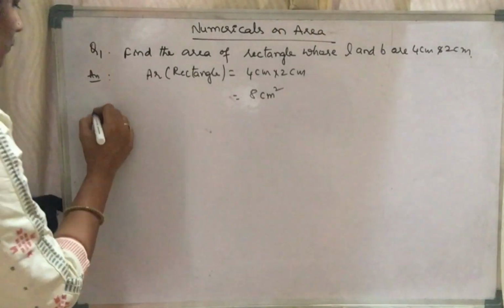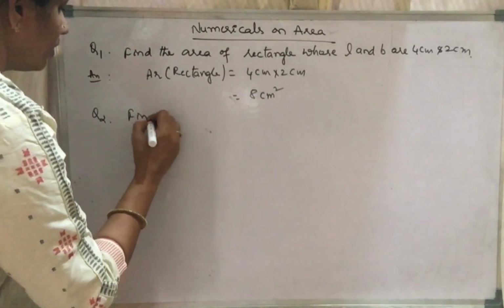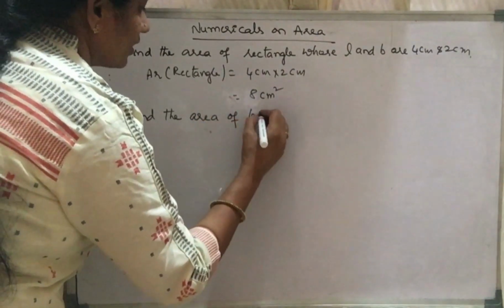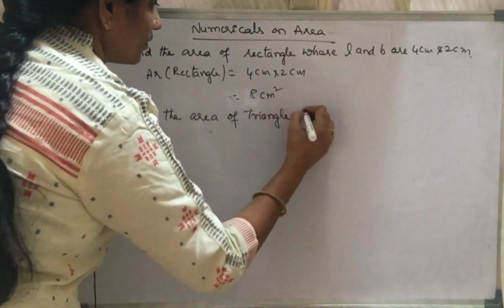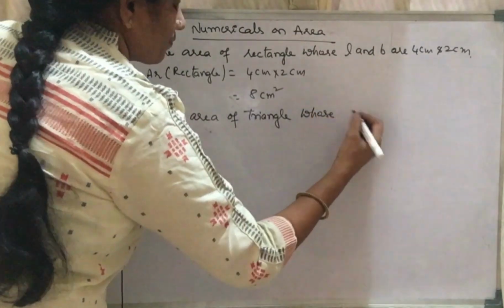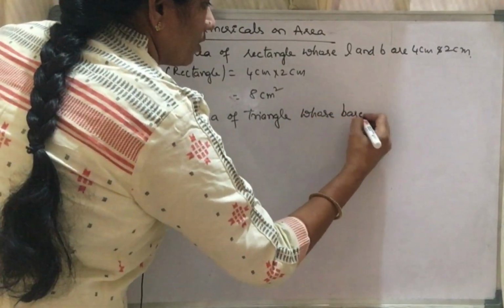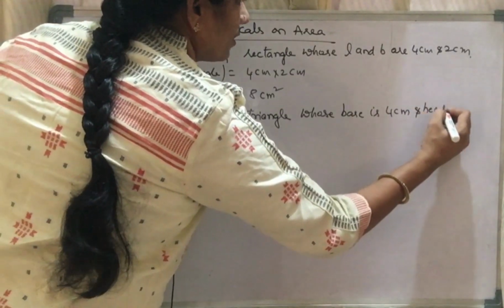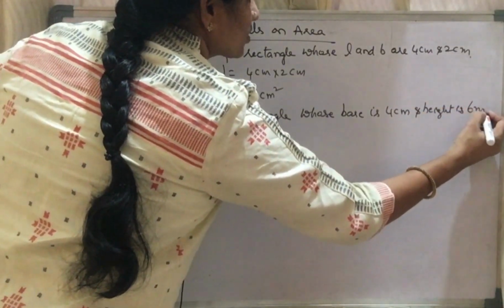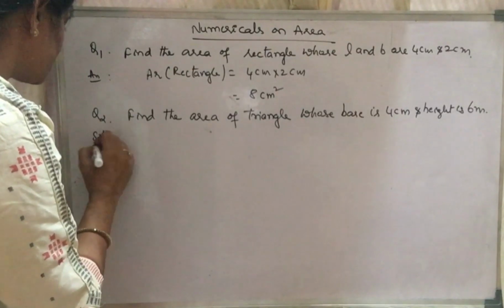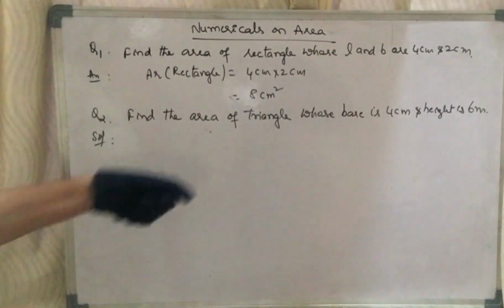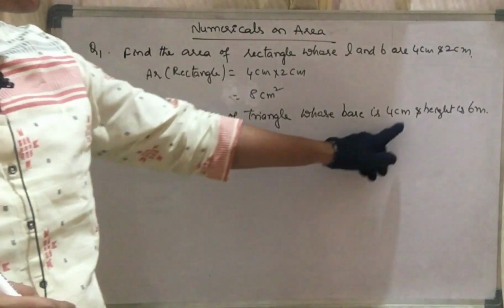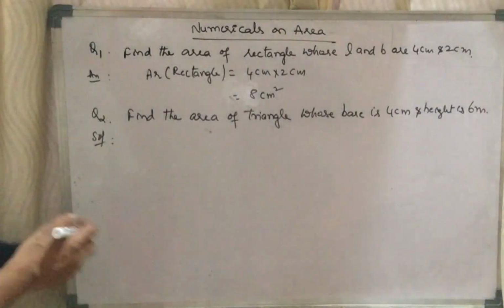Then take down the second question. Find the area of a triangle whose base is 4 centimeter and height is 6 meters. Height is 6 meters. Take a pause and solve it. But before going to do, please check the values once.